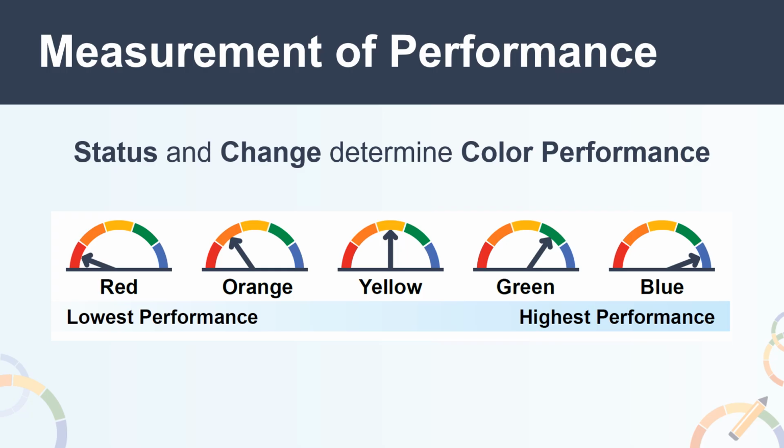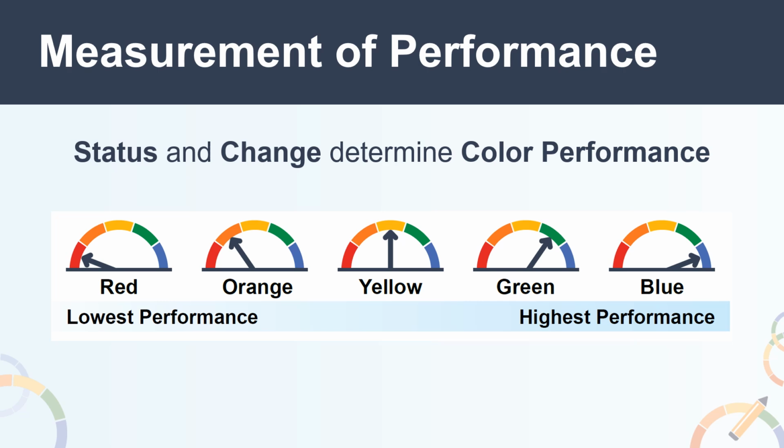For these state indicators, the measurement of performance for local education agencies, or LEAs, schools, and student groups on the dashboard is done by looking at 2 years of data. Status, or current year data, and change, which is the comparison between the current and prior year's data. It's the combination of status and change that determines color performance on the dashboard.